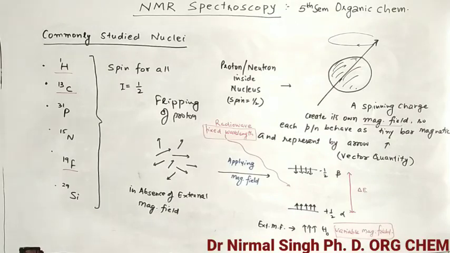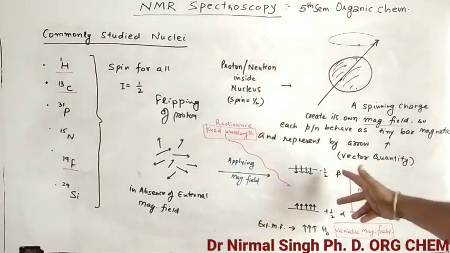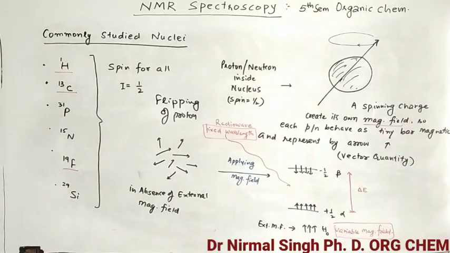So by adjusting the external magnetic field, we make the incident radiation in resonance with this transition. That's why the word is there: nuclear magnetic resonance. Otherwise, if we do not adjust, and the difference delta E does not match the wavelength of the radio wave, then the flipping will not take place, and there will be no NMR spectrum.